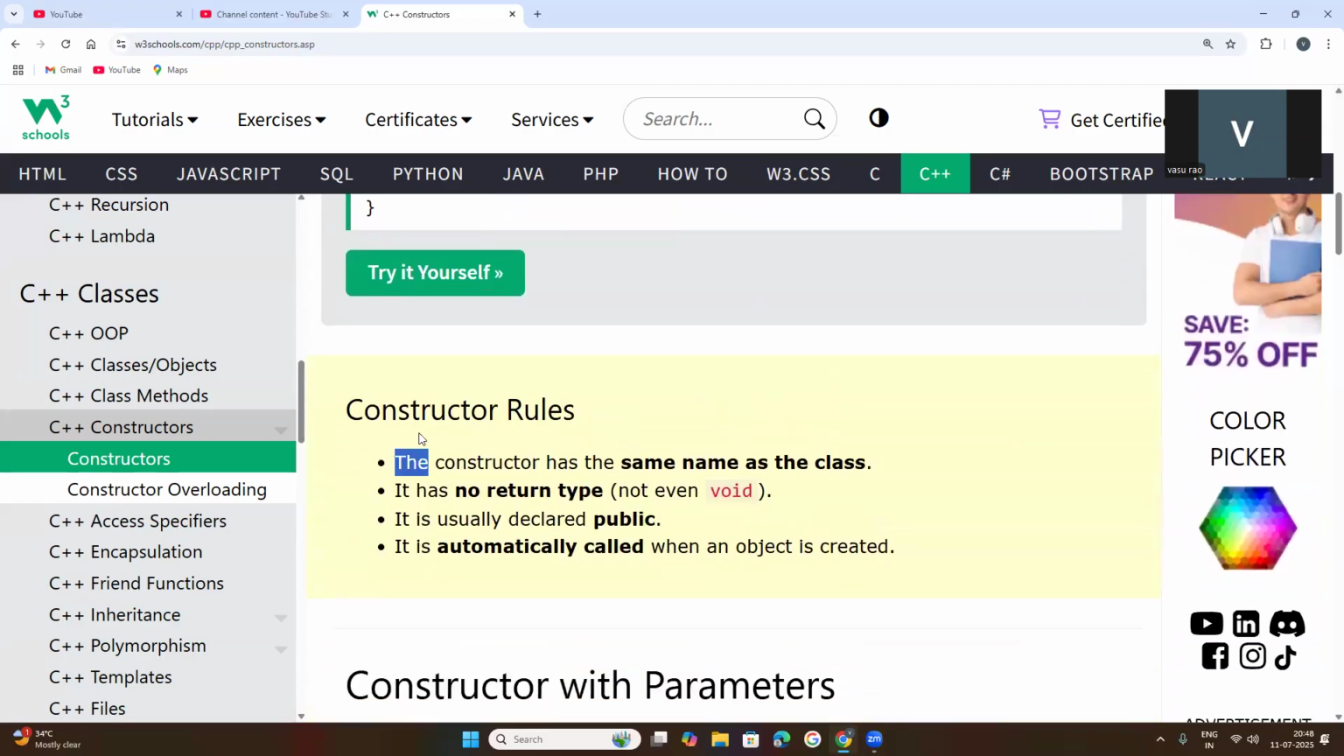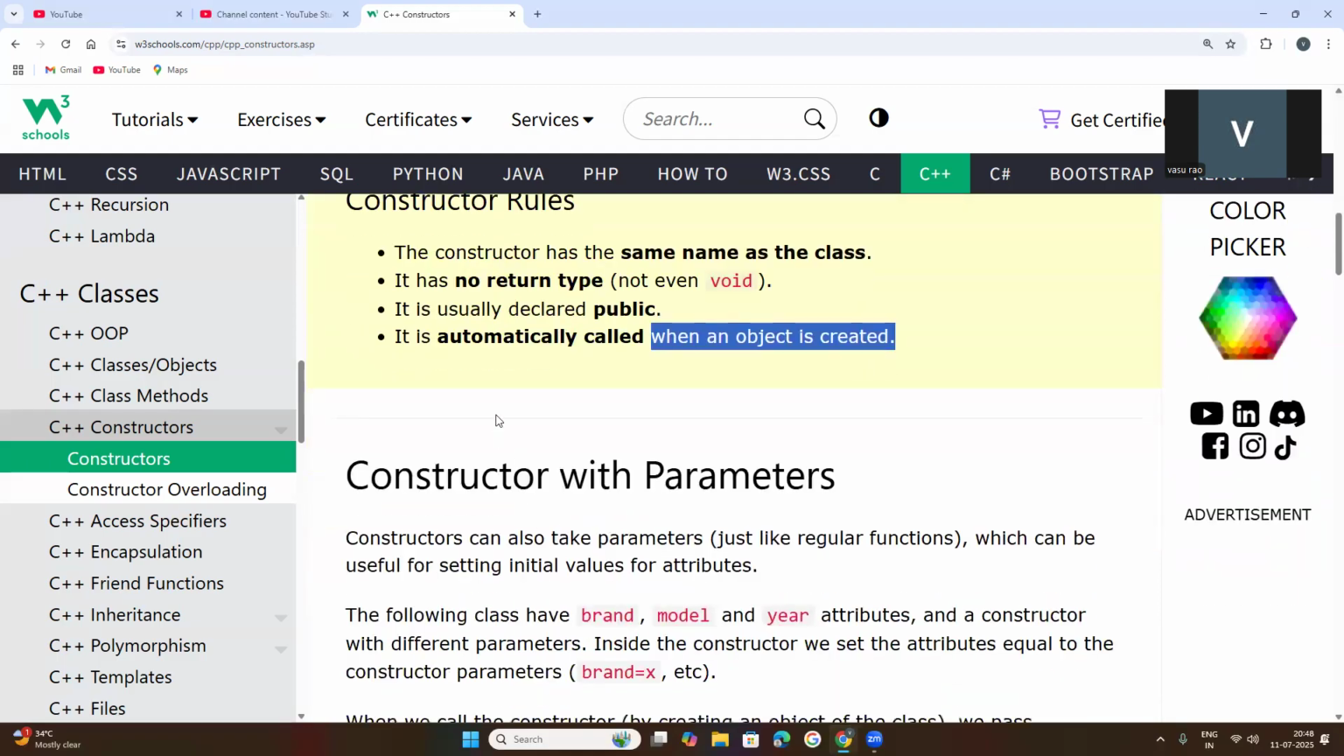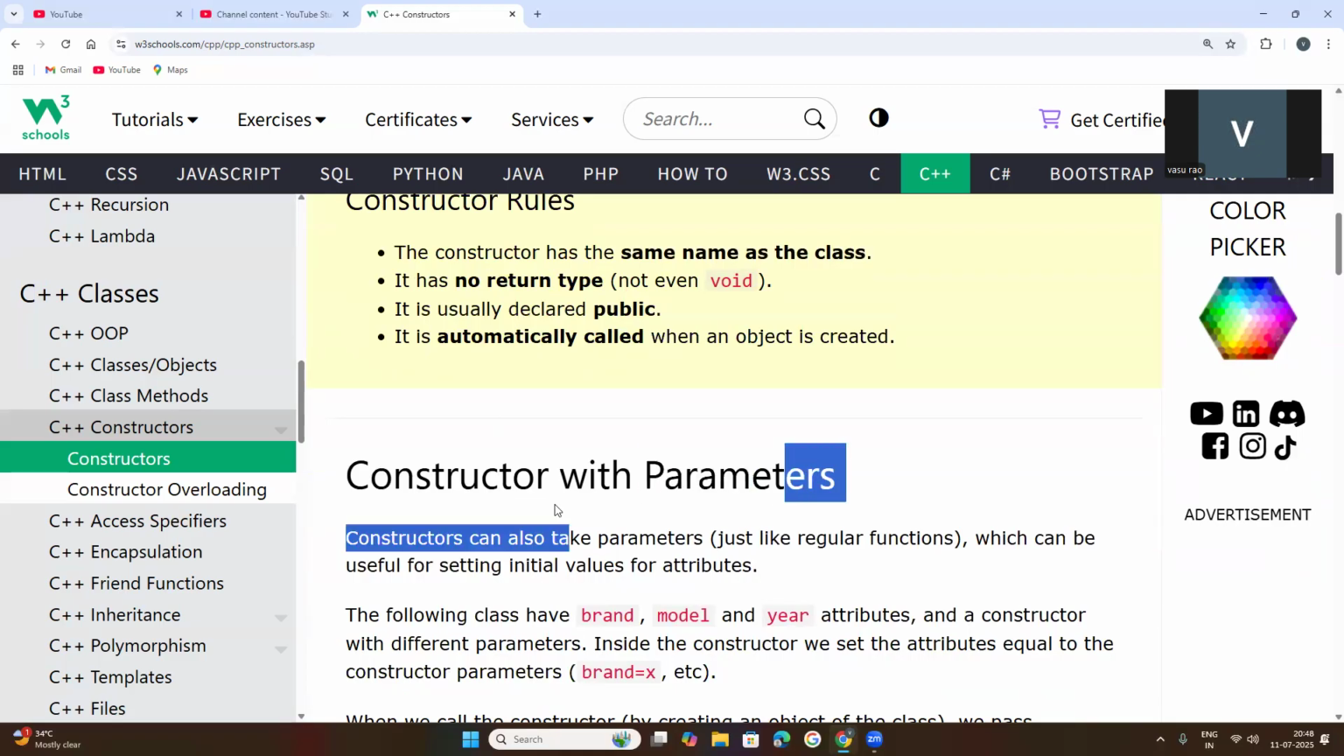The constructor rules: a constructor has the same name as the class. It has no return type, which means the constructor will not return anything. Generally it is declared as public, and it is automatically called when the object is created. This class I conducted in the previous session. It is a recap, and a constructor can also be declared and defined with parameters.